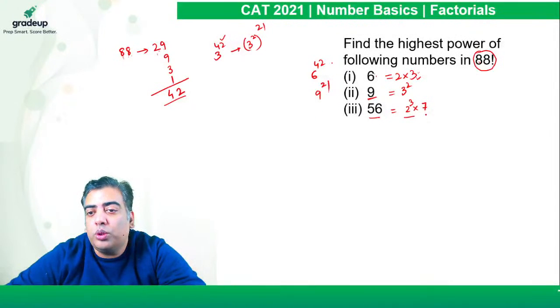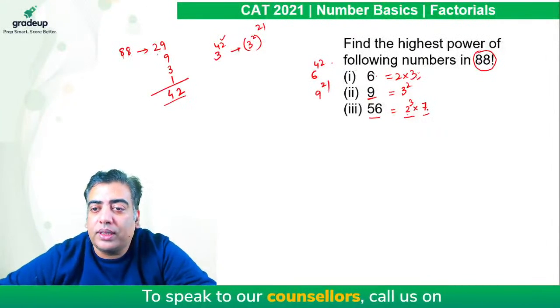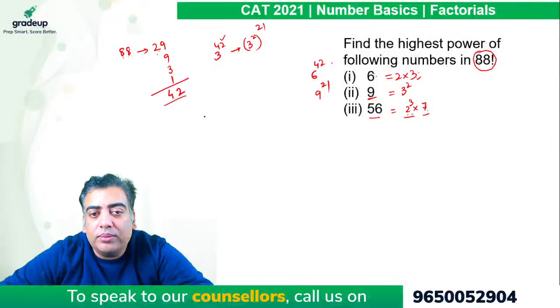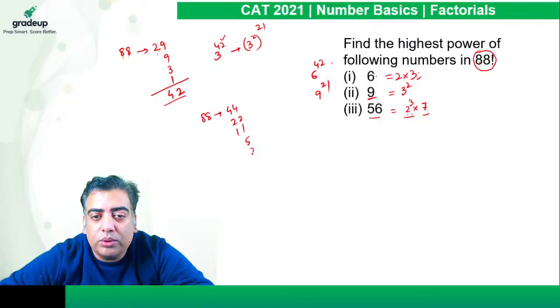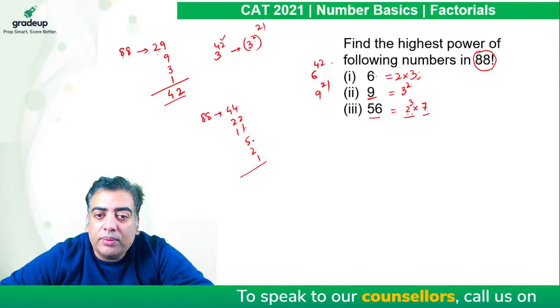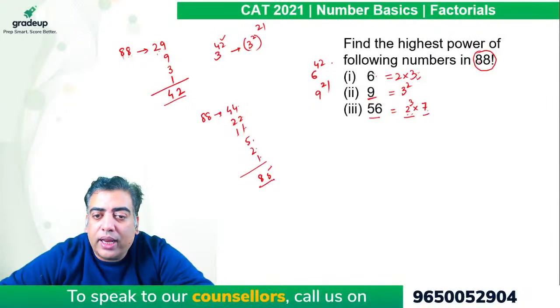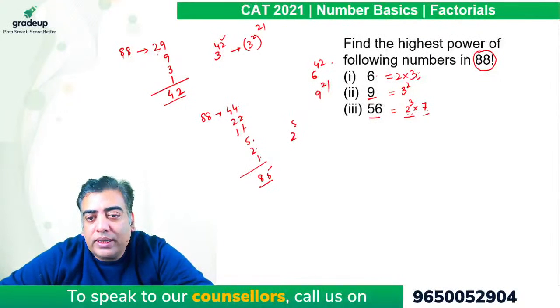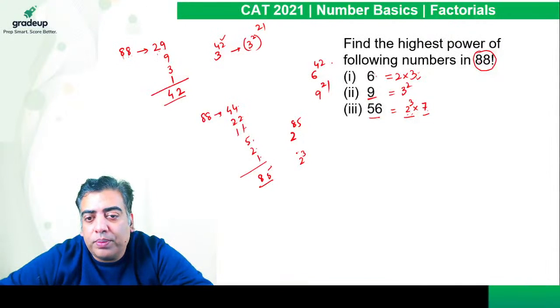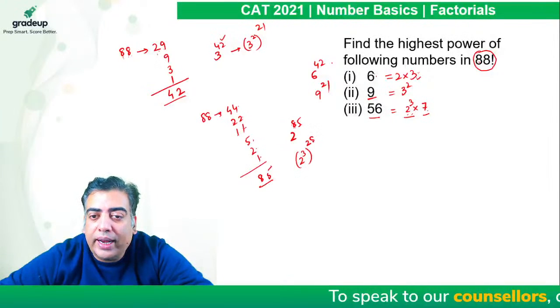Next is 2 cube into 7. So we need to calculate the power of 2 as well as the power of 7. So the power of 2 comes out to be 88 divided by 2 is 44. Then it is 22, 11, 2 5s are 10, 2 2s are 4, 2 1s are 2. So 4, 5, 6, 7, 7 plus 7, 14 plus 1, 15. 4, 5, 6, 7, 8, it is 85. So if the power of 2 is 85, and when you convert it to 2 cube, power should be divided by 3. So it is 3 2s are 6, leftover is 25, 3 8s are 24.